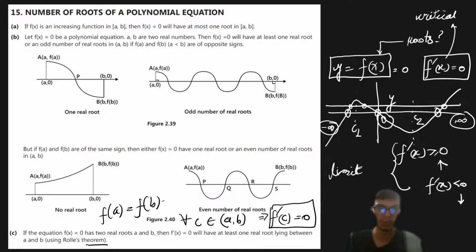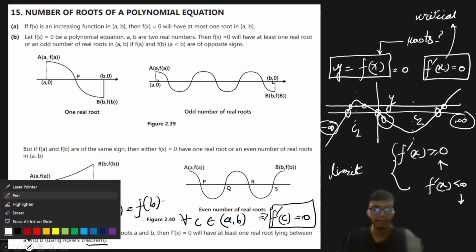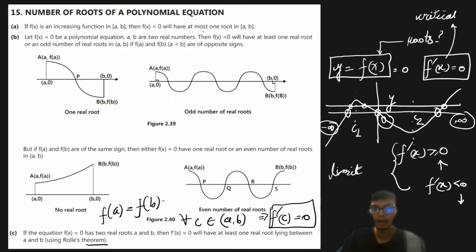Now if a function is an increasing function within a particular domain a to b, and it is said that f of x equal to 0, then it will definitely have at most one root in a comma b. That is from the statement of Lagrange's mean value theorem.